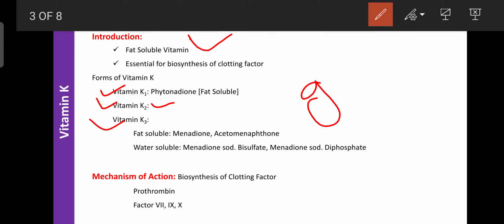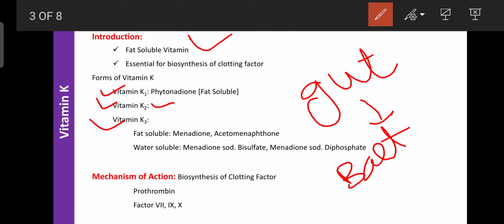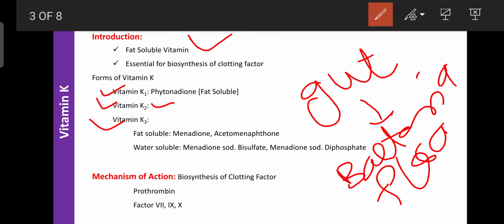As you already know, in the gut or large intestine certain bacteria are present, known as the bacterial flora, and this bacterial flora is responsible for the synthesis of vitamin K. That vitamin K is known as vitamin K2, and the source of vitamin K2 is our body itself, the bacterial flora of the gut.